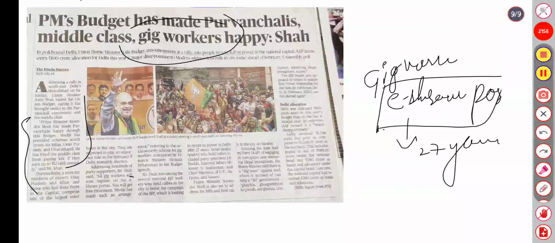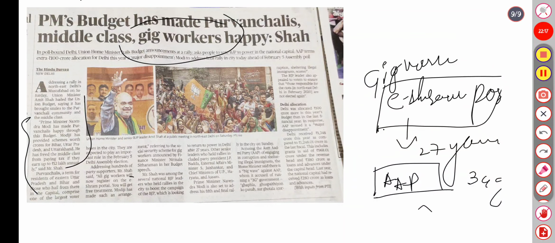Here Prime Minister Narendra Modi is also to address his fifth and final rally in the city on Sunday, accusing the AAP of engaging in corruption and sheltering illegal migrants. The Home Minister said there is a big wave against the AAP. So the AAP government, ghapla and ghotala, corruption, sheltering illegal migrant scam. The BJP leader also appealed to voters to hold responsible those behind the riots in northeast Delhi in Feb 2020.